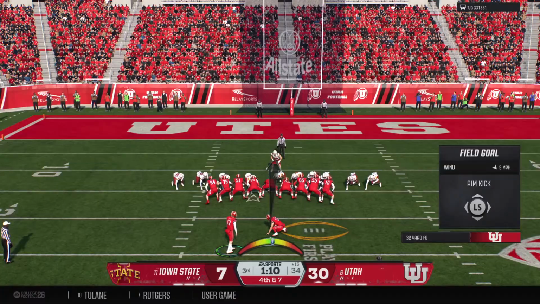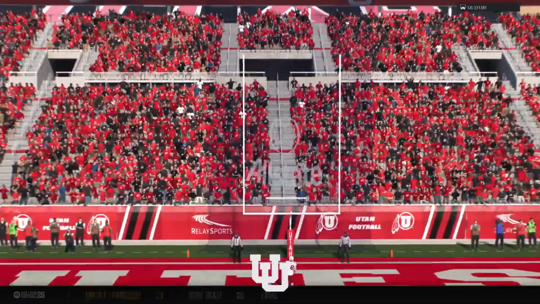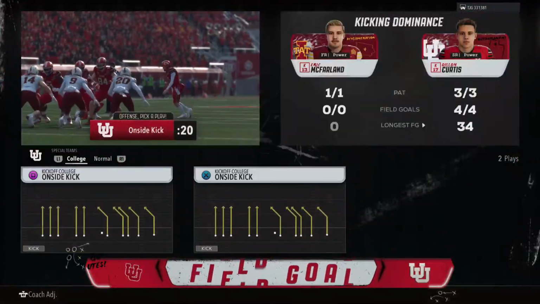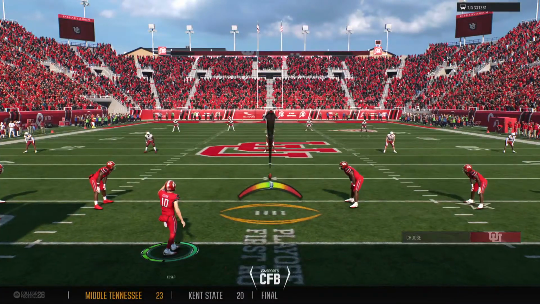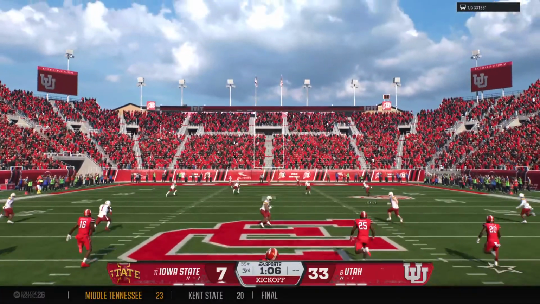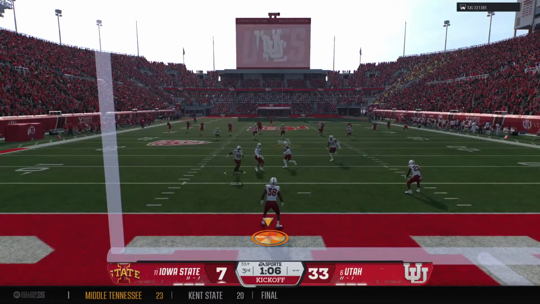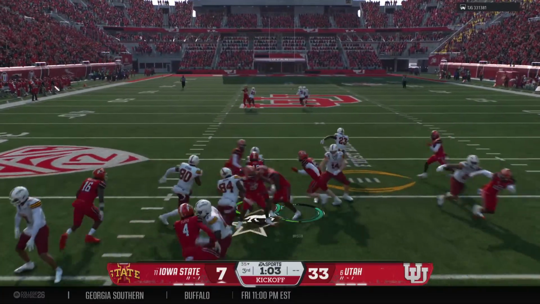This kicker's already got 3 makes in this game. The kick is good. He knocked it right down the middle. And that will extend their lead even further. Oh, Chris, it's a nice kick here to polish off that drive with at least 3 points up on the board. He's going to bring this out a few yards deep in the end zone.